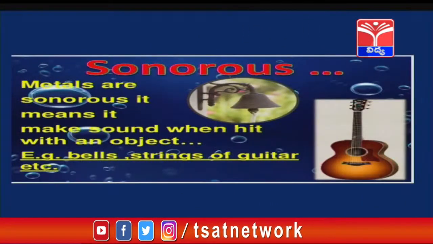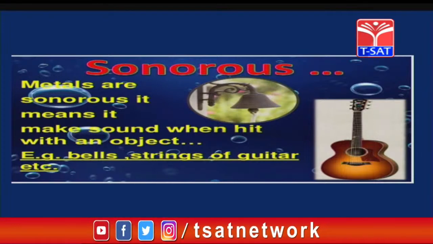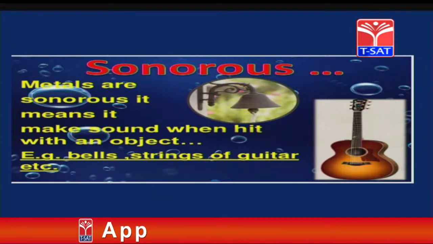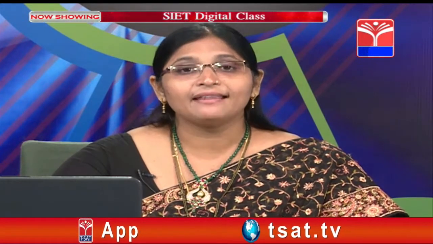Now let us see the next property, that is sonorous. What do you mean by sonorous? For example, if a bell, a violin or a guitar with strings is there, or a plate has fallen on the ground, what do you get? You get a sound, isn't it? That production of sound when an object falls on the ground is called sonorous nature. So metals are sonorous. That means they make sound when they hit with an object. Examples: bells, strings of a guitar, etc. So metals are sonorous, they are lustrous and they are hard.